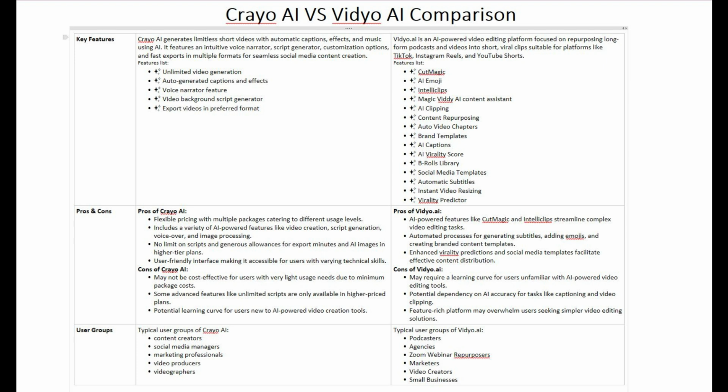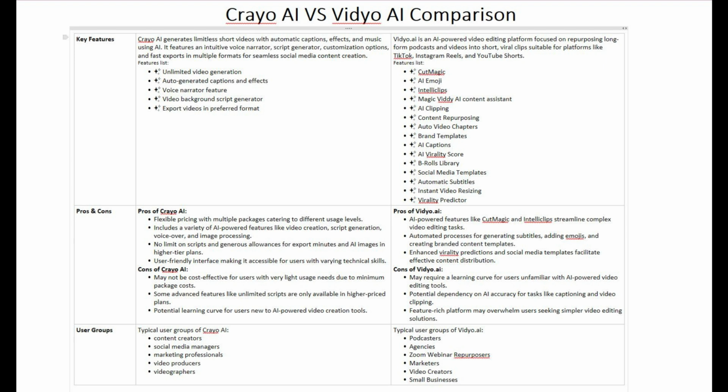Features an intuitive interface, making it accessible for users with diverse technical skills. Cons of Crayo AI include: might not be cost-effective for users with minimal usage due to base package pricing. Advanced options like unlimited scripts are locked behind higher-tier plans. Users new to AI-driven video creation might face a learning curve.